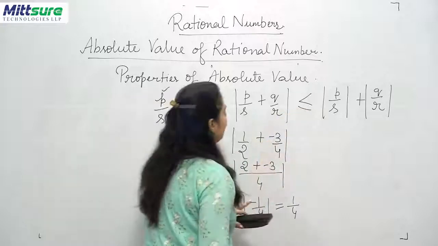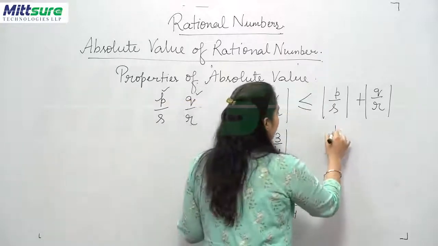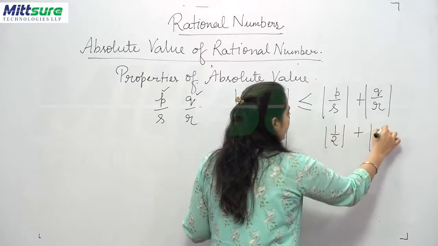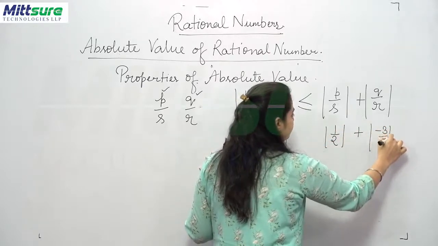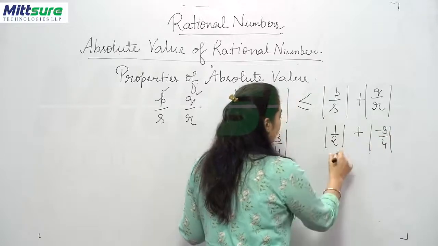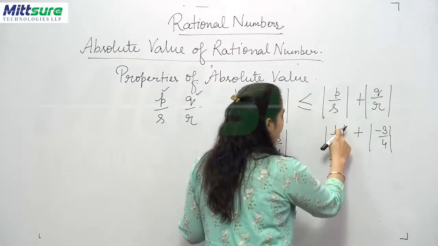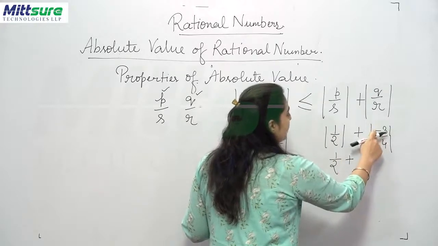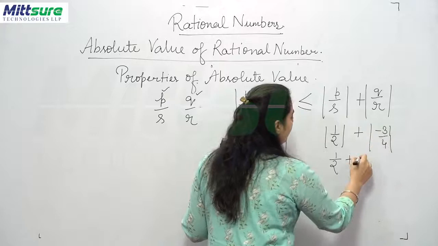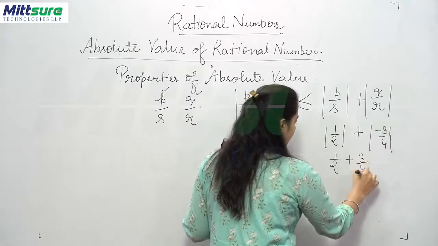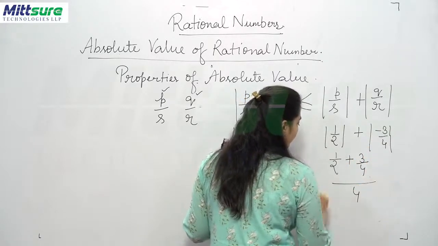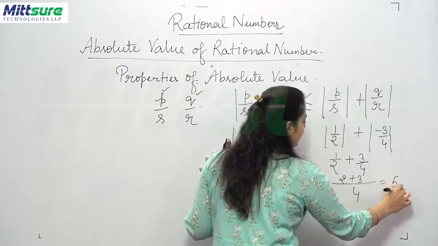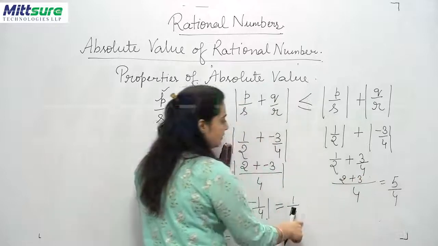Let's see what we get on this side. This is 1 upon 2 in the mode plus minus 3 upon 4 in the mode. The absolute value of 1 upon 2 is 1 upon 2 only. The absolute value of minus 3 upon 4 is 3 upon 4. Taking LCM as 4, this will be 2 and this will be 3. The answer will be 5 upon 4, which is greater.